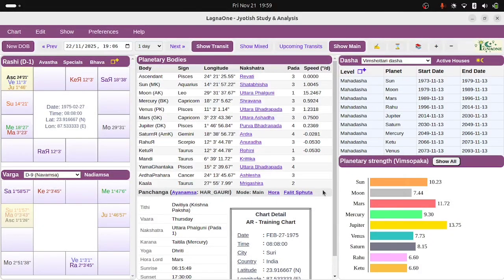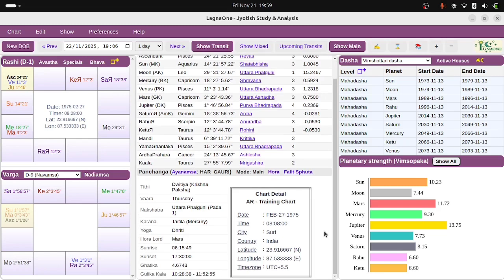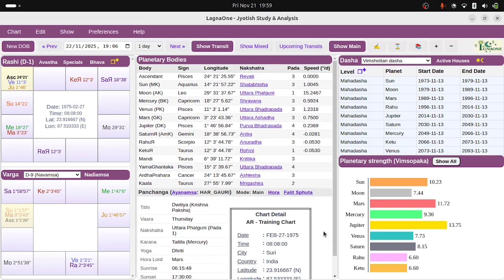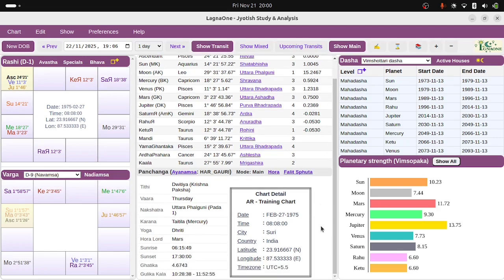We'll look at Nadi-amsa in LagnaOne. This is the main page of LagnaOne. As you probably know, this is version 2.4.2. You can download it from astrolagna1.online. Okay, so before studying Nadi-amsa, let us look at the sample date of birth detail that I have used